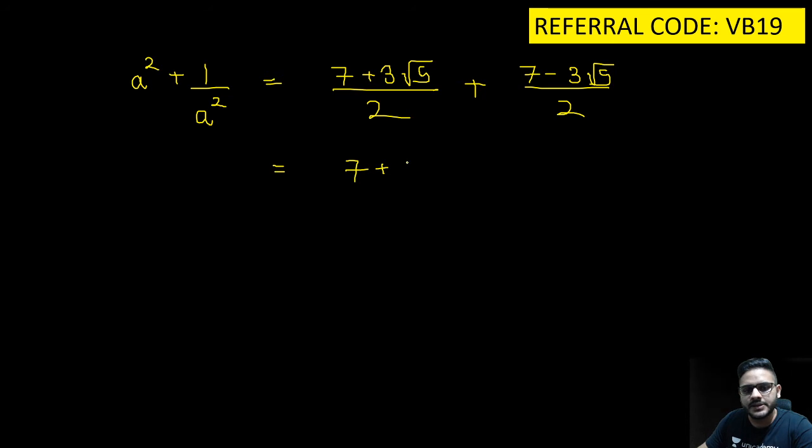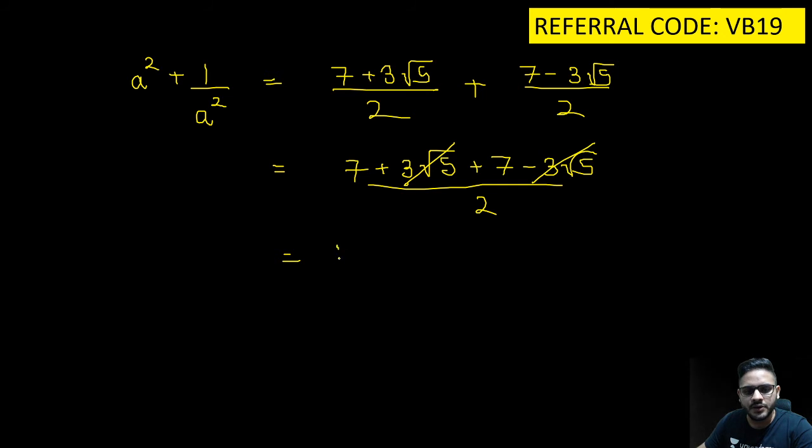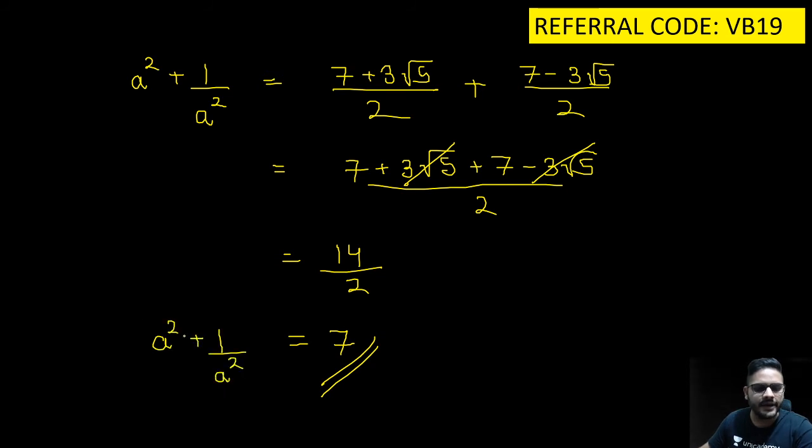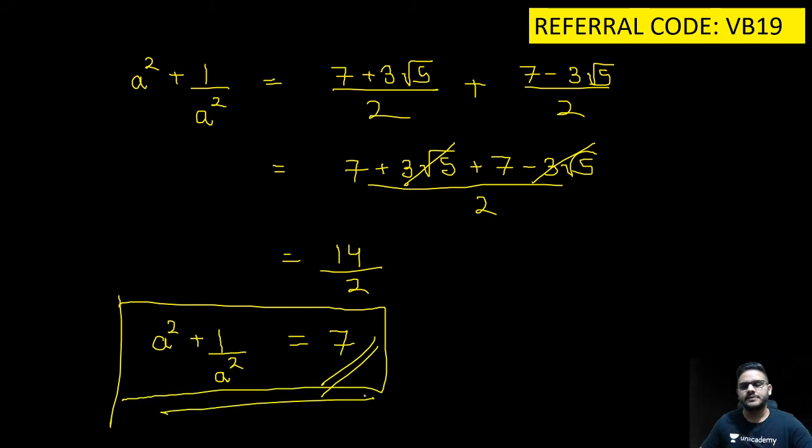So (7 plus 3 root 5 plus 7 minus 3 root 5) the whole divided by 2. This and this cancel out. So you get 14 divided by 2, which is nothing but 7. So your final answer for a square plus 1 upon a square is nothing but 7.